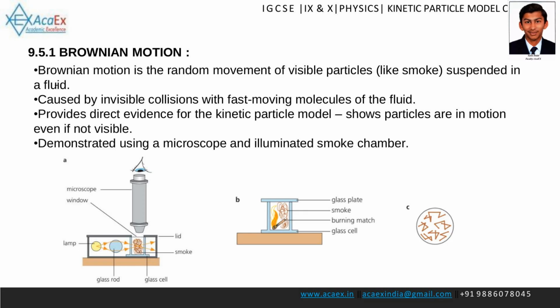Brownian motion is the random, zigzag movement of visible particles, like smoke or dust, suspended in a fluid, a liquid, or a gas. This motion is caused by the visible particles being hit by millions of smaller, invisible, fast-moving molecules of the fluid. It provides direct evidence for the kinetic particle model, proving that particles are in constant, random motion.